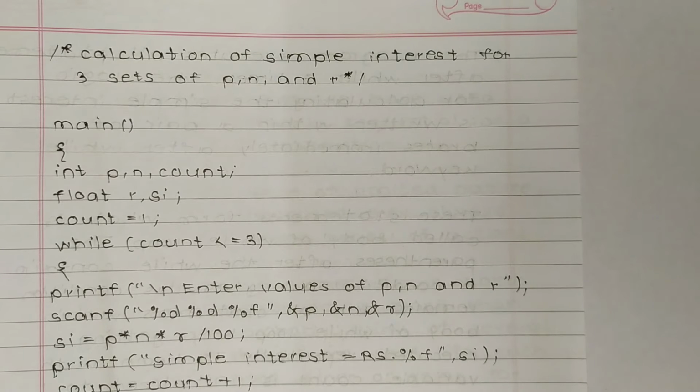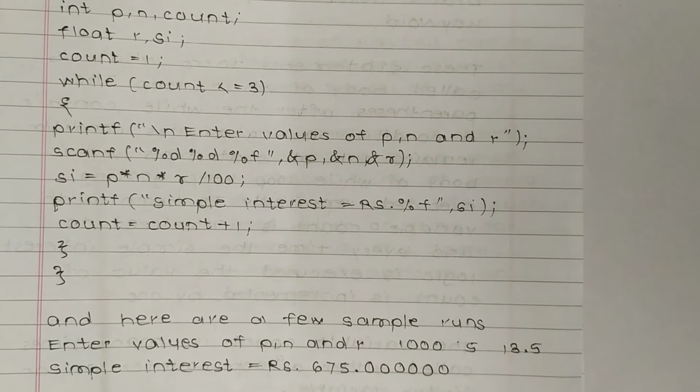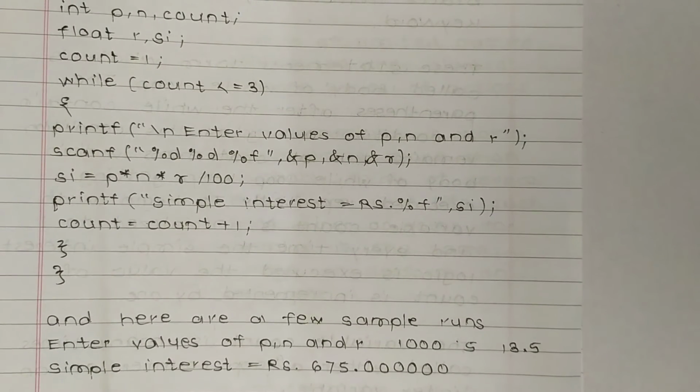So while count is less than or equal to 3, now printf enter values of p comma n and r. So we are telling the user to enter values of p, n and r. Now scanf percent d percent d percent f ampersand p ampersand n ampersand r.